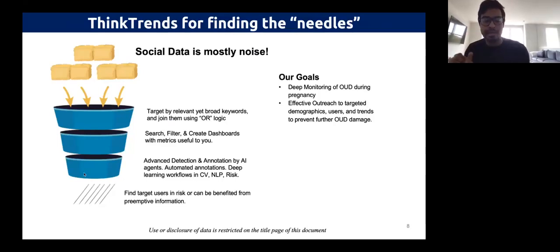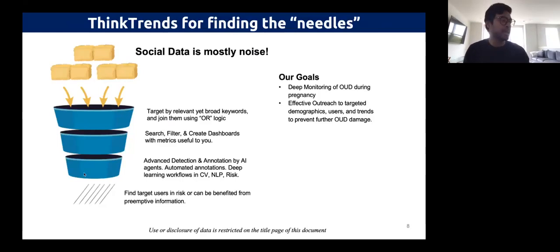That's to be able to understand this is a mother, number one. This mother is possibly pregnant. This mother has children. That is one of the important steps to be able to identify. And to do that, your traditional regular expressions, search, really traditional text mining capabilities will not work. So we need to have advanced AI capabilities.